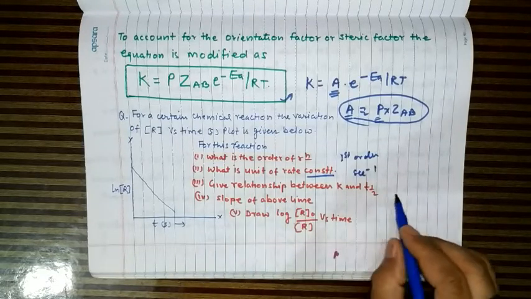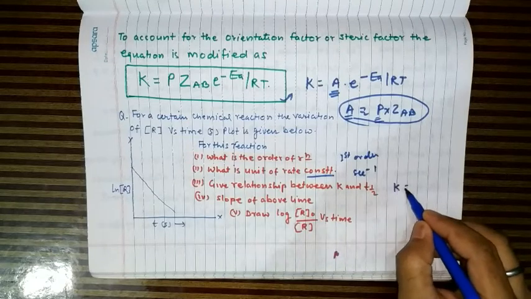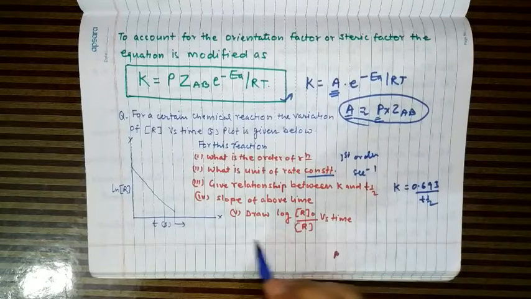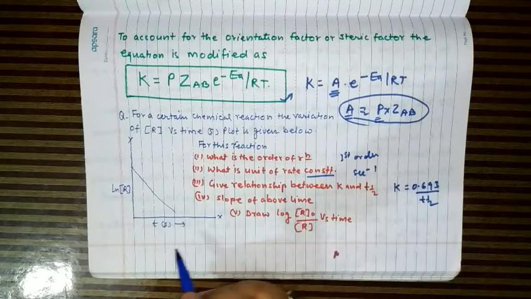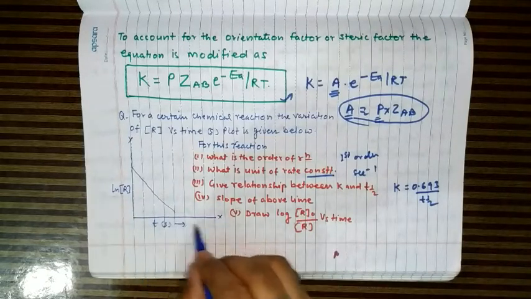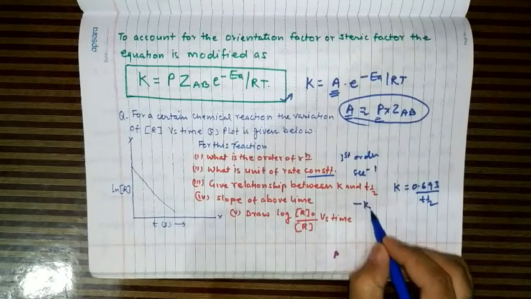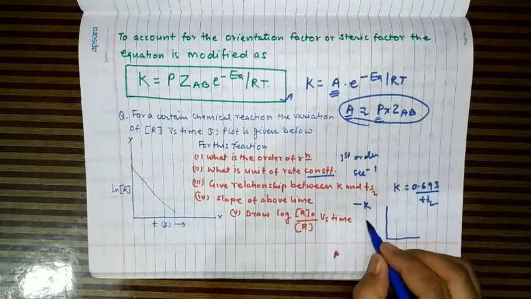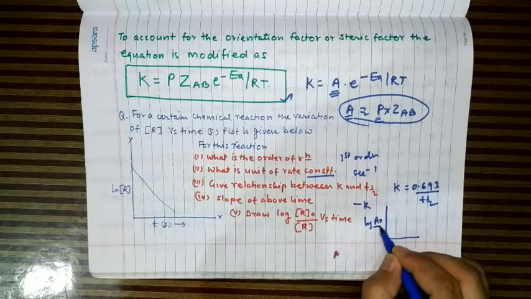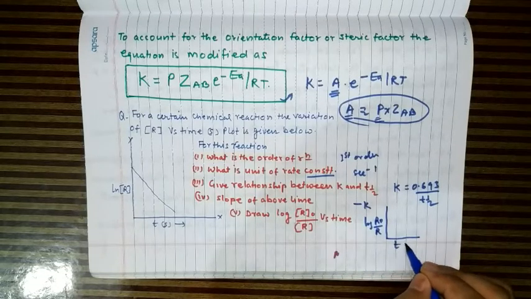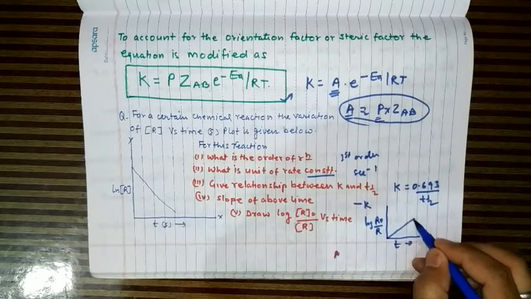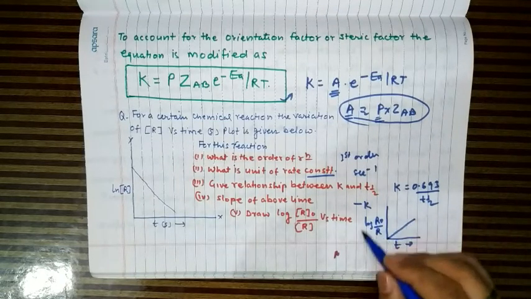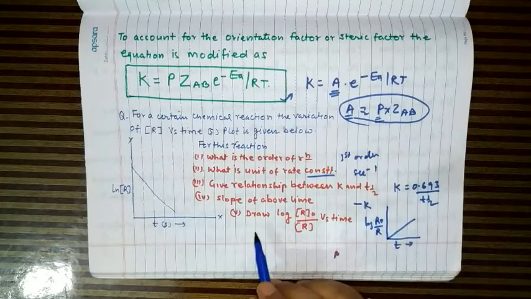Give the relationship between k and t half. As we know, k is equal to 0.693 upon t half. And what is the slope of the above line? If you see, the slope will be equal to minus k. And then if you plot log of R naught upon R with respect to time, this will pass through the origin. A straight line will be obtained. So this graph will be obtained when we plot this one.